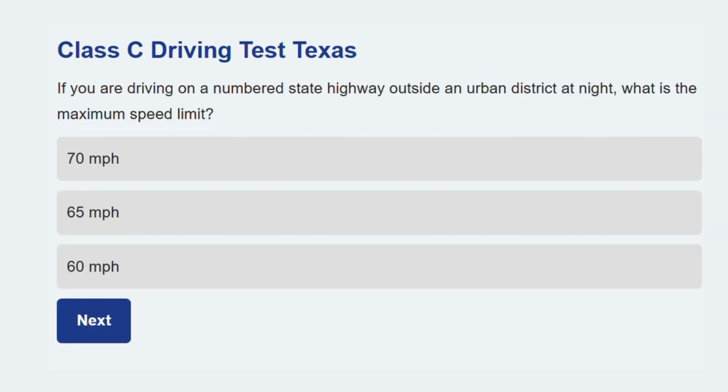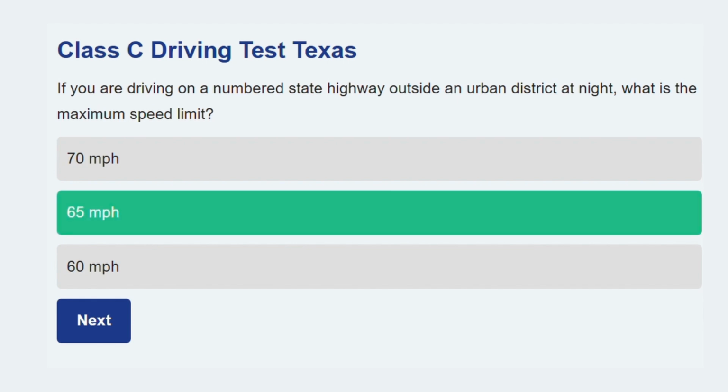Time for a new question. If you are driving on a numbered state highway outside an urban district at night, what is the maximum speed limit? 65 miles per hour. 65 miles per hour is the general maximum speed for a numbered state highway at night unless otherwise posted.